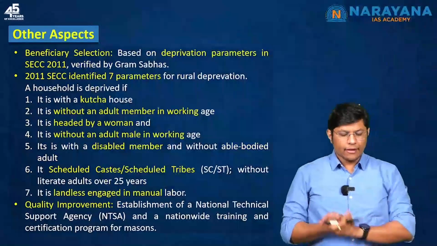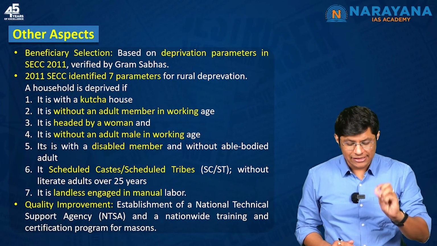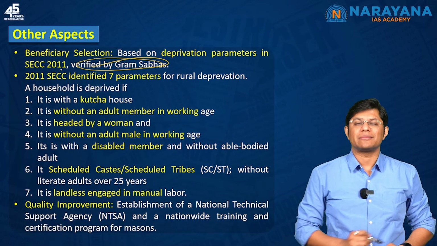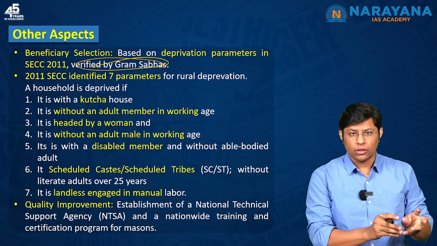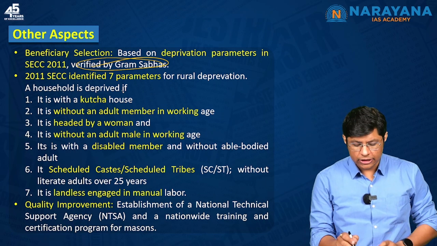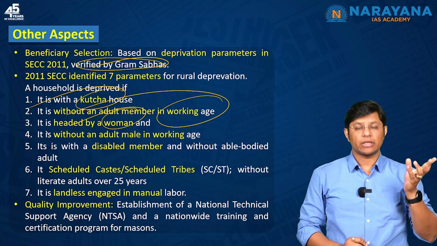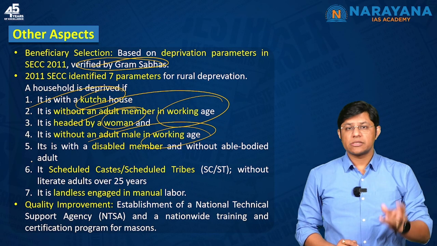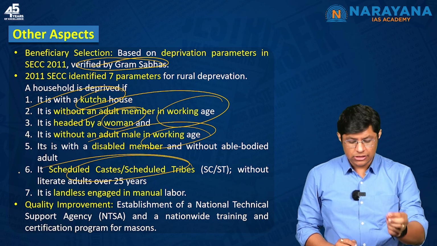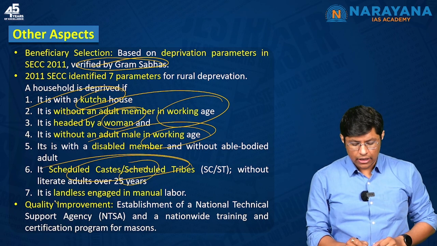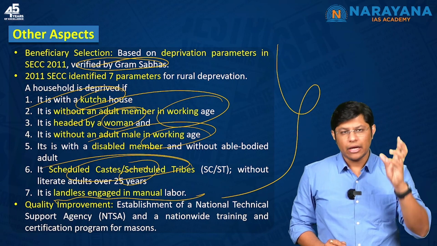Right? So beneficiaries are selected based on deprivation parameters in the Socio-Economic Caste Census 2011, which will be verified by Gram Sabha. So who will be getting these houses? A household is deprived if it has a Kacha house, it is without an adult member in working age, it is headed by a woman without an adult male in working age, it has a disabled member, it is scheduled caste or scheduled tribe, without literate adults over 25 years, and last is landless engaged in manual labour. These are the parameters on the basis of which people will be getting houses, right?